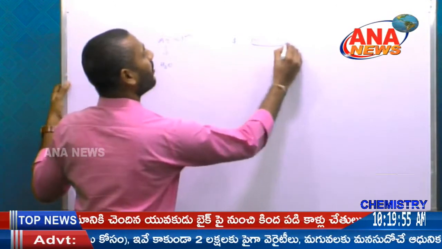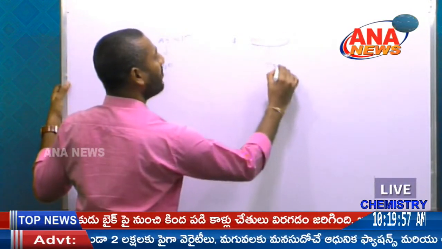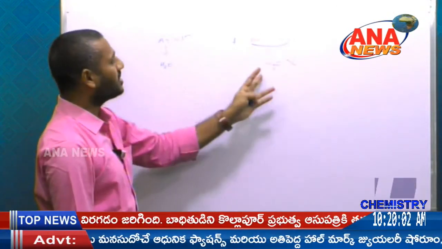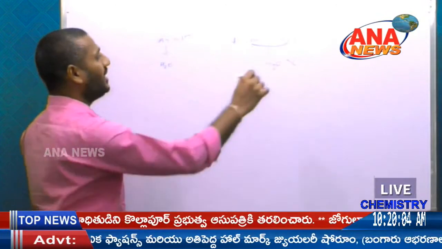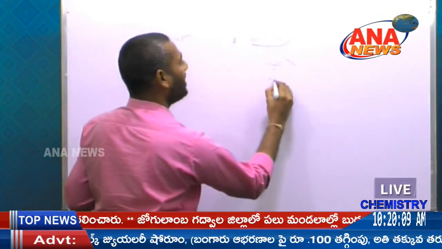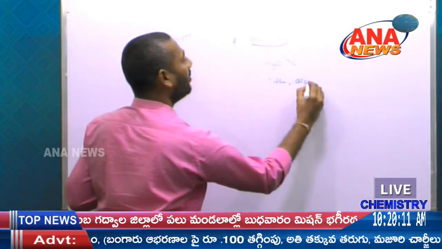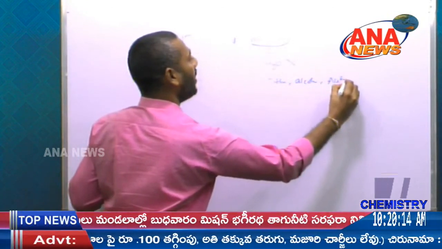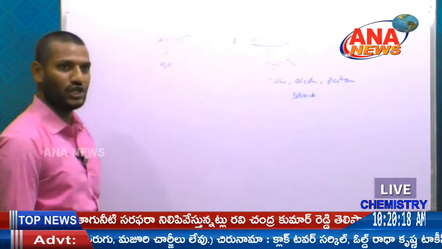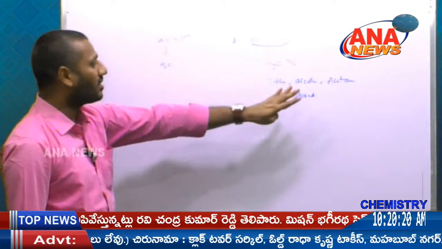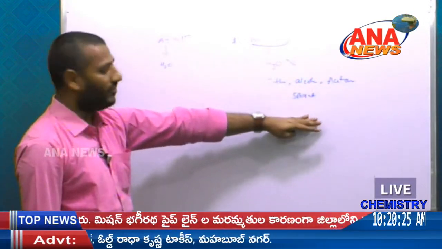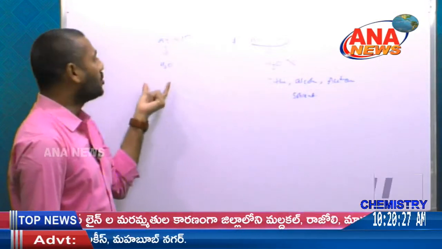Next, non-aqueous is nothing but a solution having no water. Non is nothing but always no, so H2O cannot be present in a non-aqueous solution. Non-aqueous solutions are like ether, alcohol and acetone, which act as solvents. These are all organic compounds, and all organic compounds are in non-aqueous solvents.